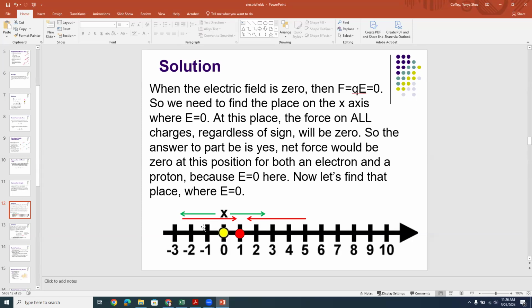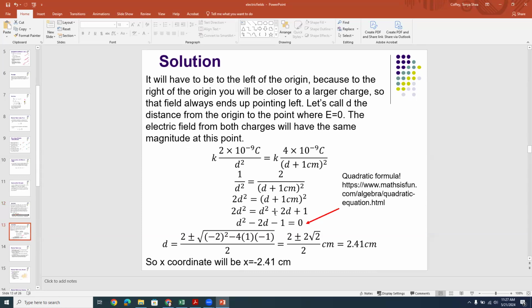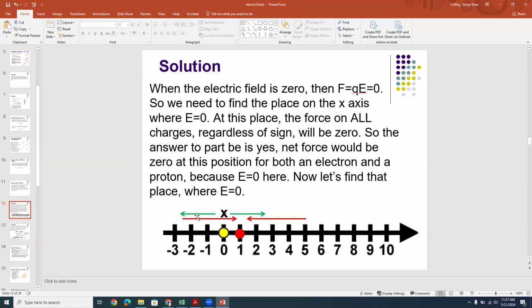Now we just have to find exactly where it is, and I'll show you how to do that. What you've got to have is the net total field at that point equaling 0. So let's go back to our picture. If the net total field equals 0, then the red arrow has to point right just as much as the green arrow has to point left. In other words, they're pointing in opposite directions, but their magnitudes, the size of the field at the point where the field is going to be 0, have to be equal, okay?